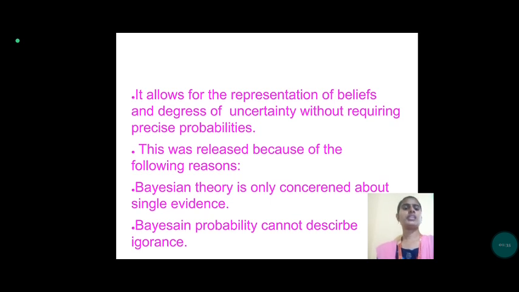This was developed because of the following reason. Bayes theory is the mathematical formula for conditional probability. The formula is P of A given B is equal to P of B given A times P of A divided by P of B. Bayes theory is only concerned with probability about a single evidence. Bayes probability cannot describe ignorance.